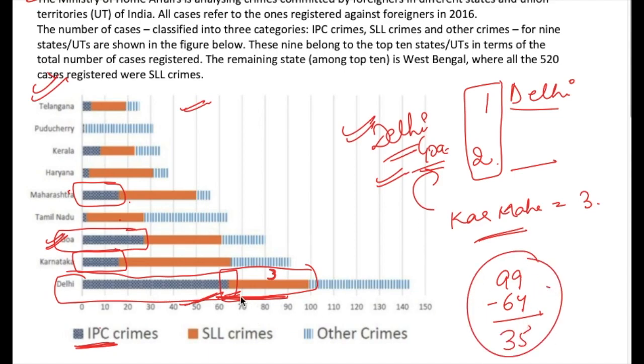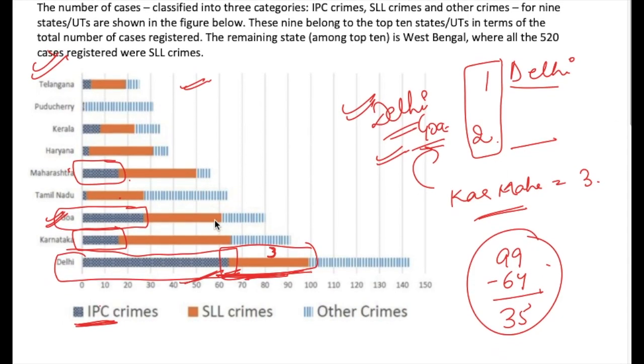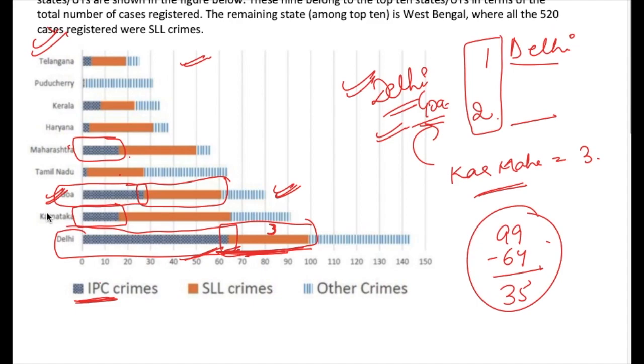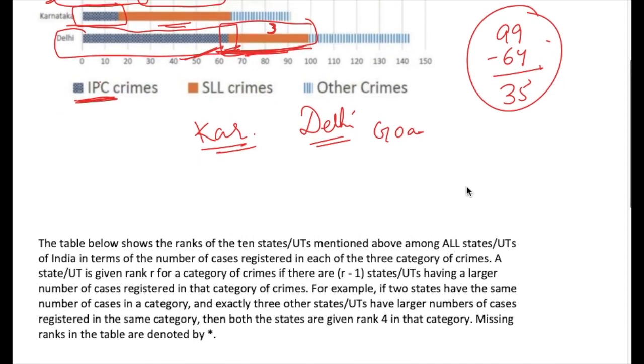Now from here also I can see that Delhi's crime in SLL is more than Goa. See here we have Goa with us. Delhi's crime in SLL is more than Goa but less than Karnataka. So this means Delhi will be somewhere between Karnataka and Goa. Delhi's crime is more than Goa and less than Karnataka. So if we place their ranks, we will have Goa, Delhi above Goa, and then Karnataka.